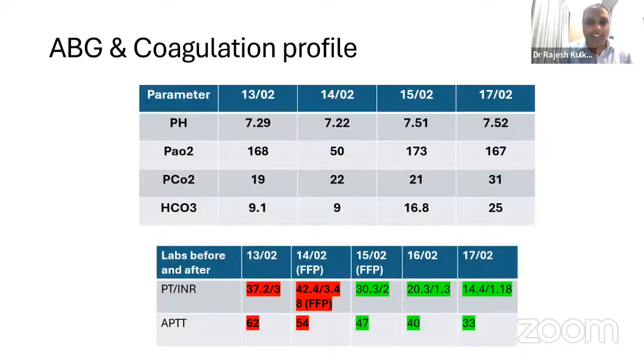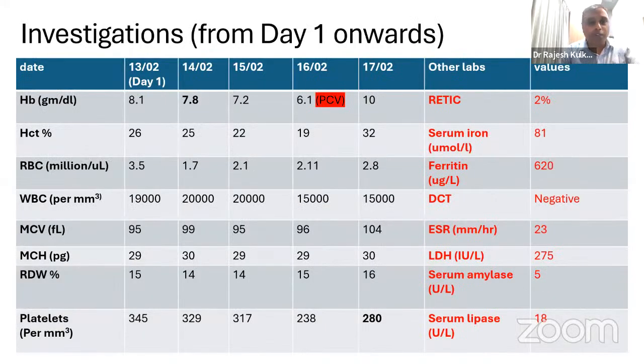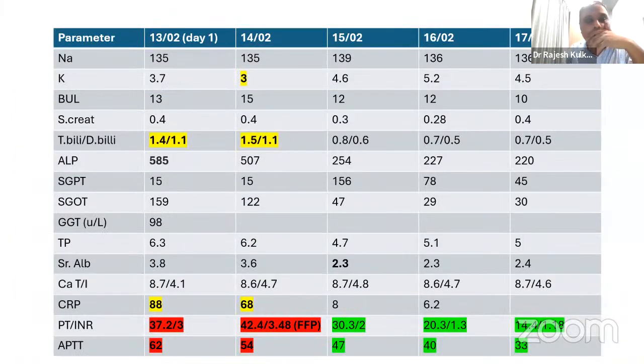Okay, so you can see serially here how the pH improved and the bicarb improved. The INR after giving FFP improved. Later on, the INR became normal, and the APTT also became normal. We'll come to this part of the table a little later. Now I want to draw your attention here. We repeated this, and day 1 was high, so this is infection related probably. So we ignored that.